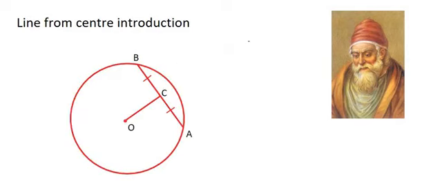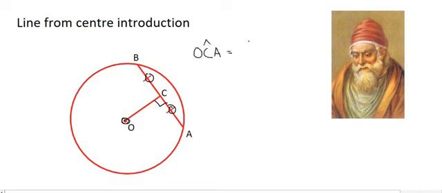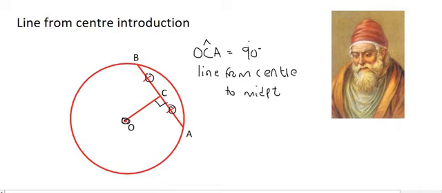With this one over here, we've now been given that BC is the same length as AC. We can see that by those lines, and so we can say that this angle must be 90 because it comes from the center. So angle OCA should equal 90 degrees. Why? Because we have the line from the center to the midpoint of the chord, because that's what we had first. So now we won't say perpendicular, we'll say it's because C was at the midpoint. Because of that, this angle must be 90 degrees.